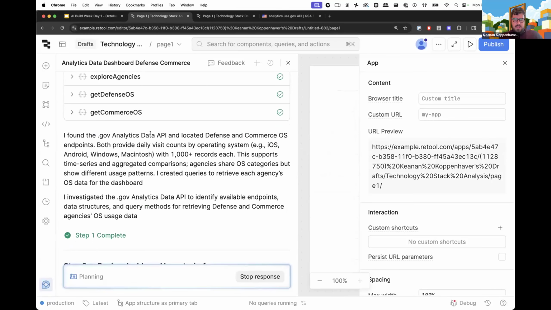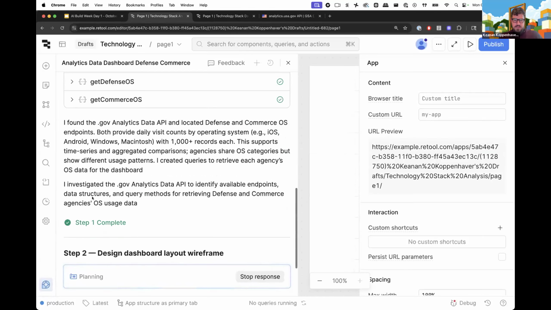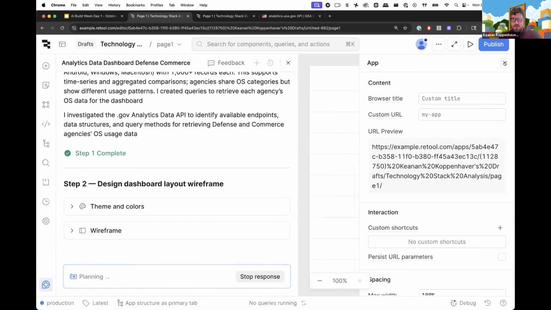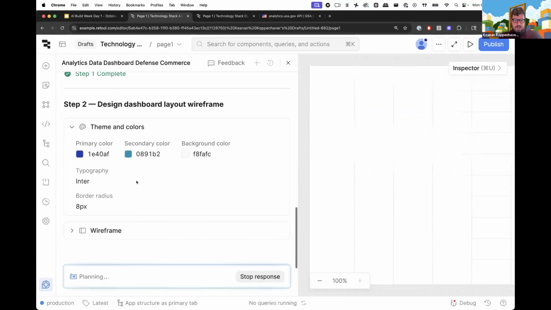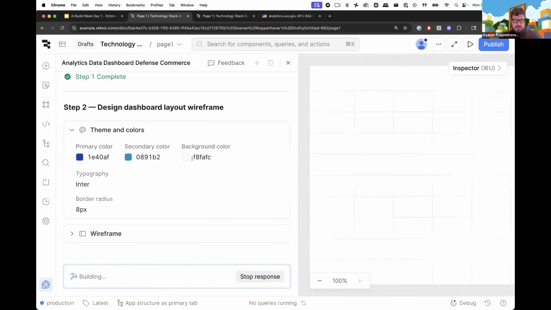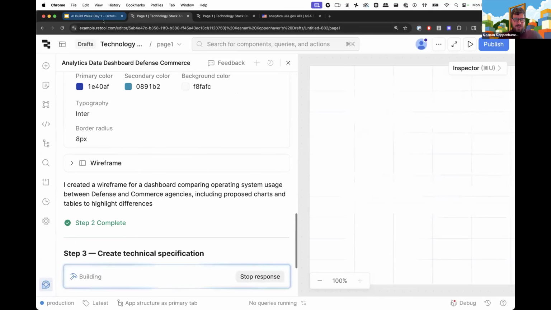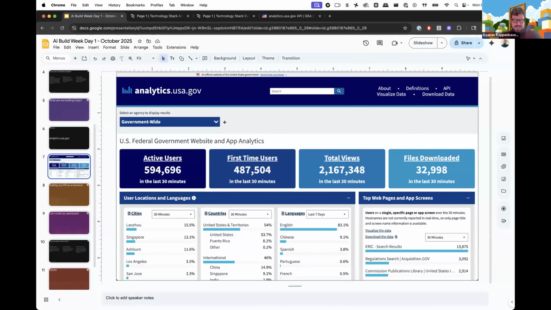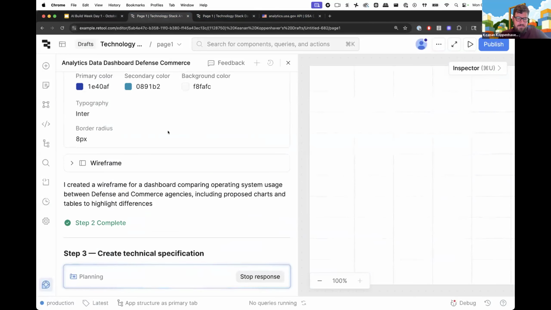So it says, okay, it found the API. It has looked and decided it has the data it needs, and it's created those queries to retrieve the operating system data from the dashboard. So step one, it's calling complete. Step two now, as we remember, it decides on the wireframe, right? So the wireframe, number one, theme and colors. It looks like it's choosing actually a very similar looking theme to, if we go back here and look at the actual analytics dashboard that we're kind of basing this off of. So that's kind of cool to see.